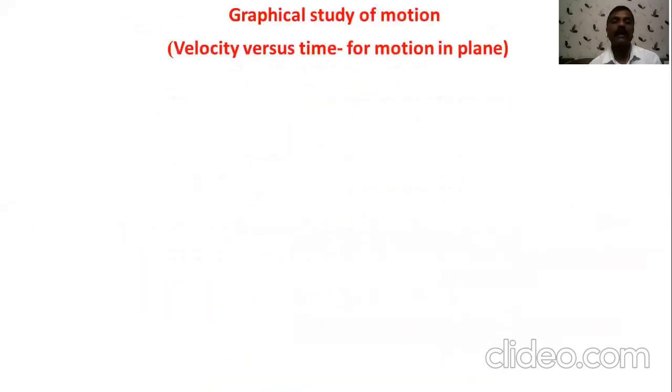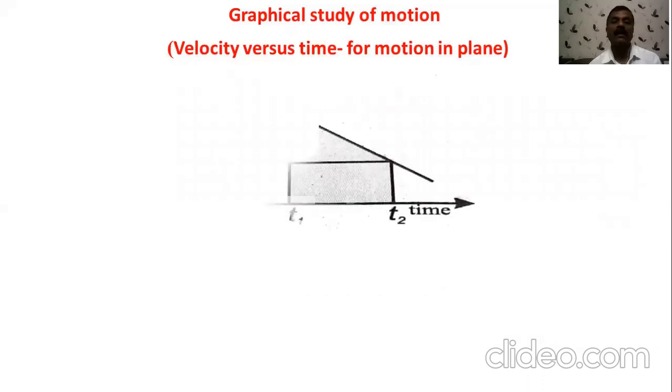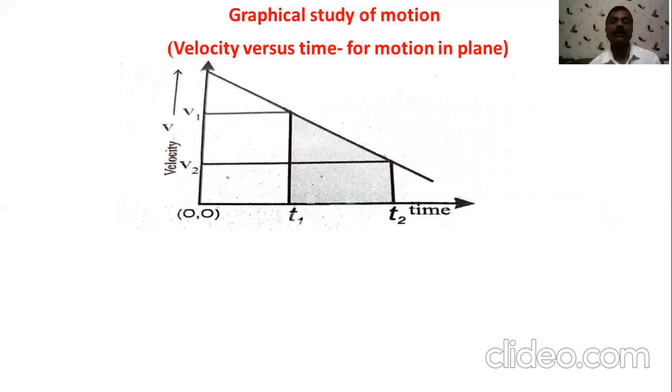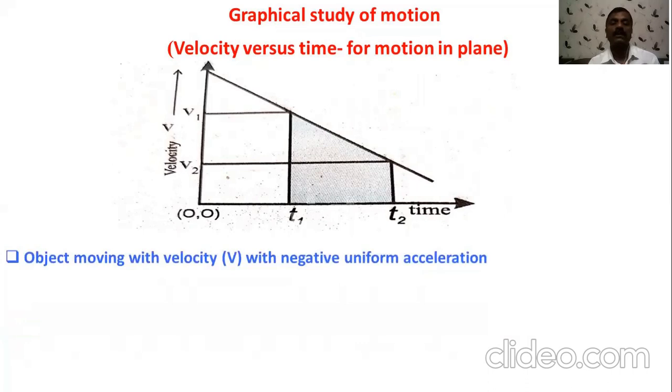Similarly, there is another case, again for uniform motion, where the object is moving with uniform negative acceleration, meaning that velocity goes on decreasing with respect to time. So what will be the nature of the graph?